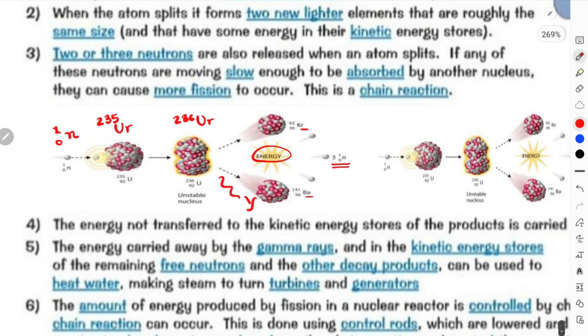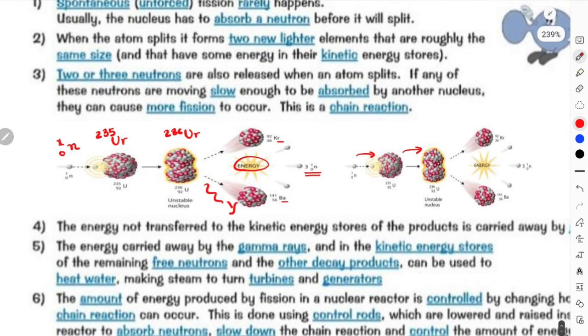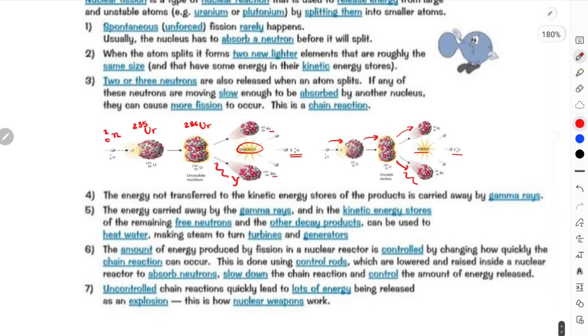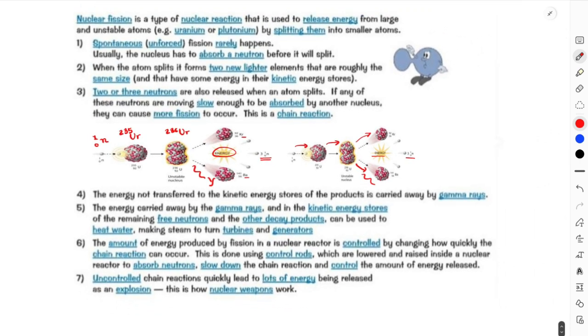If these 3 neutrons are slow enough, they can attack another uranium-235, again create uranium-236, make it split into krypton and barium, and again create 3 neutrons, energy, and gamma radiation. So the thing you are supposed to memorize is that at every fission of uranium you get 3 neutrons, energy, and gamma radiation. This is basically a chain reaction. If the neutrons released are slow enough to be absorbed by other uranium-235 particles, this will create a chain reaction.